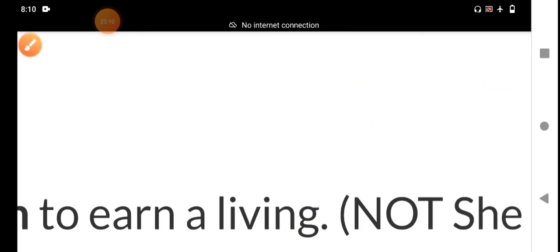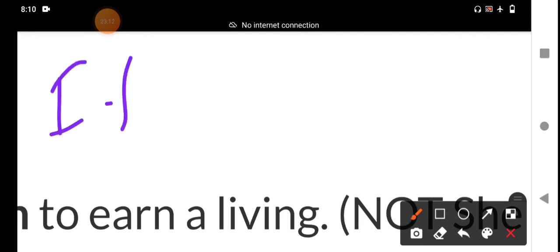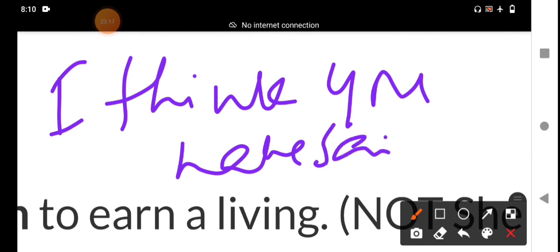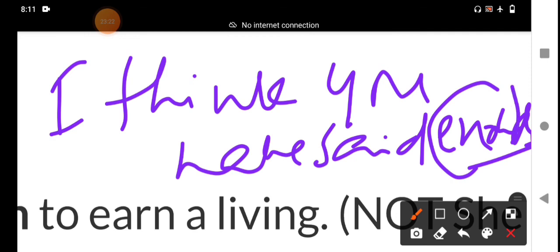I think you have said enough. For example, I think you have said enough. Enough comes individually. It functions as a pronoun. That is an objective pronoun. Pronouns function objectively or subjectively, as a subjective pronoun or an objective pronoun. That is the different uses of enough in English grammar.